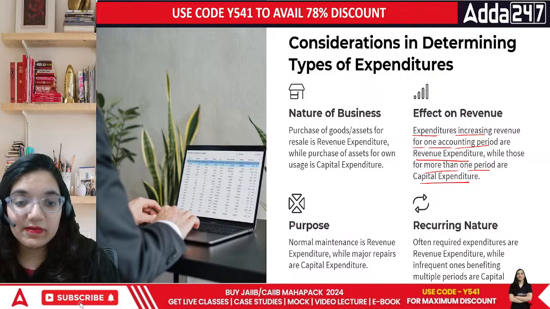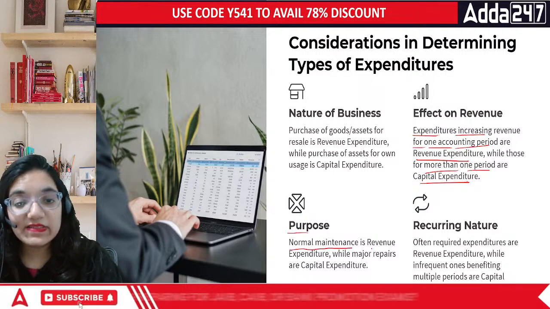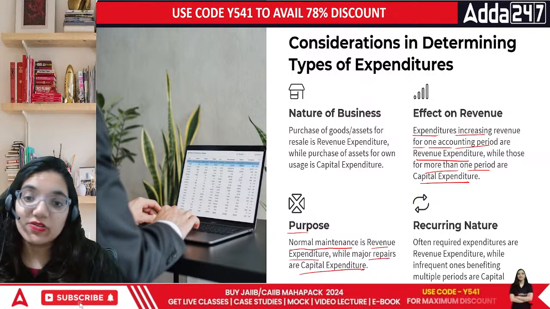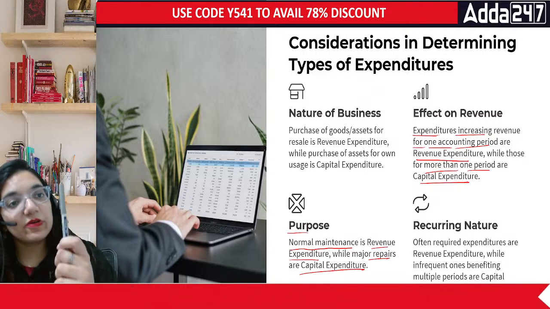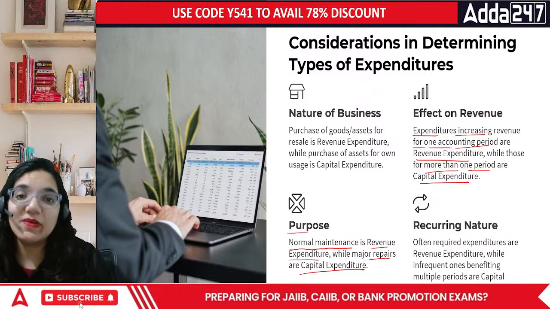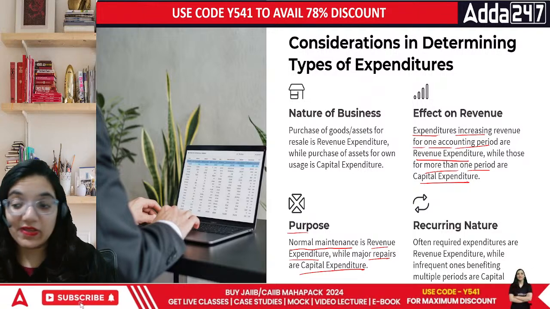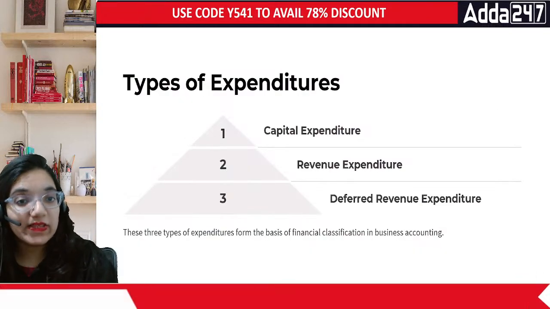Then we have the purpose there. In terms of purpose, what do we have? Normal maintenance is revenue expenditure, while repairs are capital expenditure. Recurring nature, I would be spending money on this particular pen every now and then. I need these pens, right? But this is just a one-time expenditure that I'll be doing, isn't it? So then can we define the expenditure on these three bases?